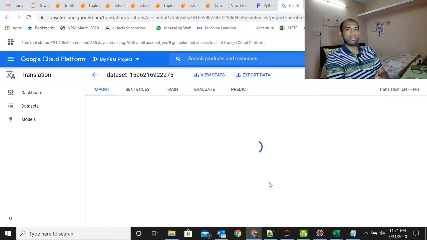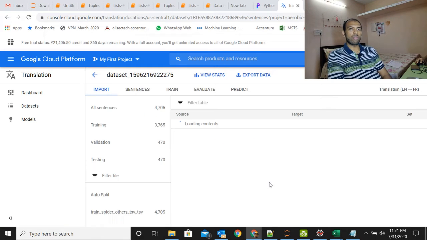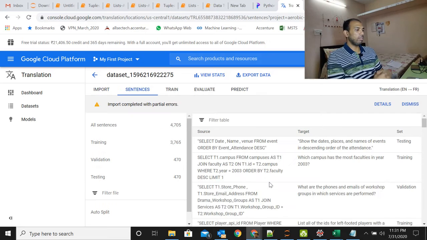This is exciting, so I'm just waiting for something interesting to happen. Okay, so now it says some errors are there, but apart from that, import is done for most of the rows. You've got testing, training, it's split it, so you're able to see how they split it.